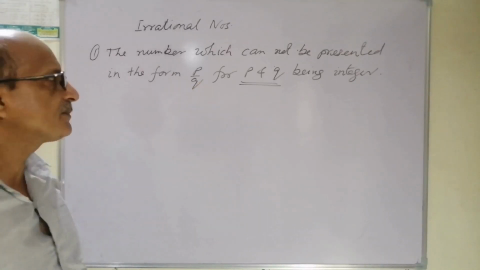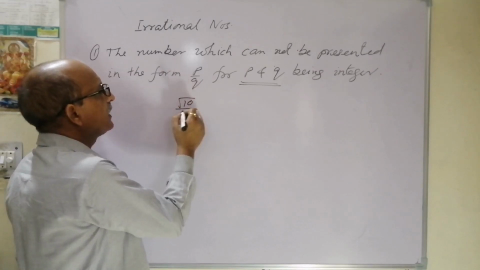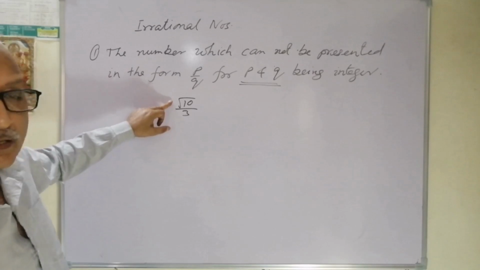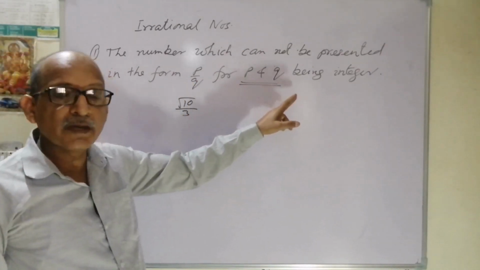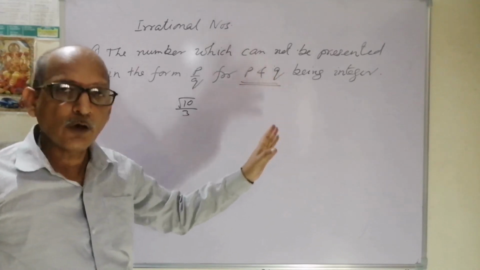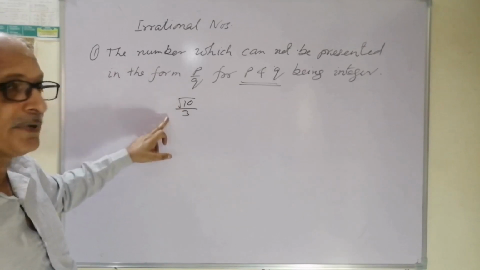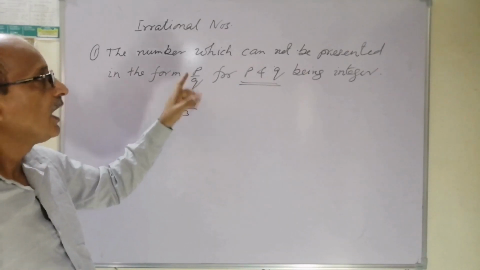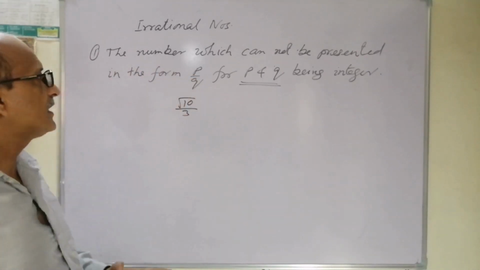An example we take over here is under root 10 upon 3. It is also in the form of p upon q, but p is not an integer, so it is not a rational number, it is an irrational number. I hope it is clear that this is also in the form of p upon q, but not for integers, and it is already written that the number which cannot be presented in the form of p upon q.